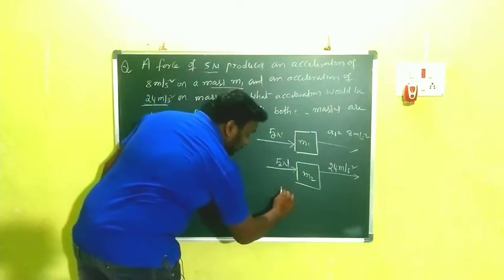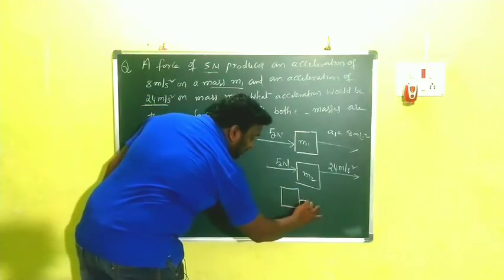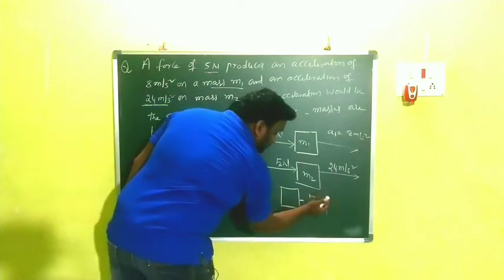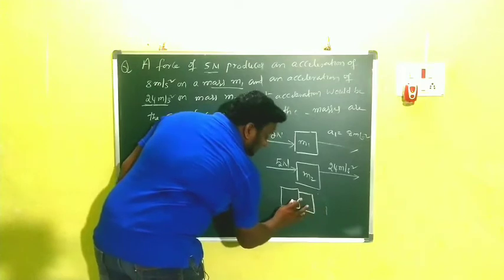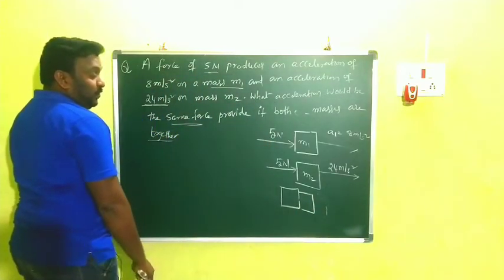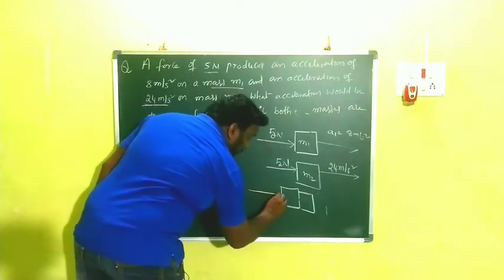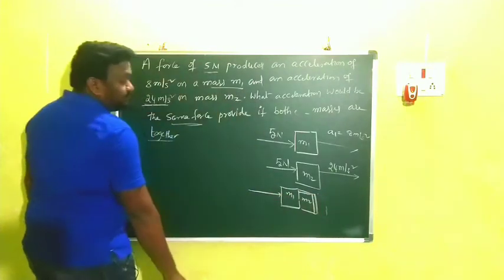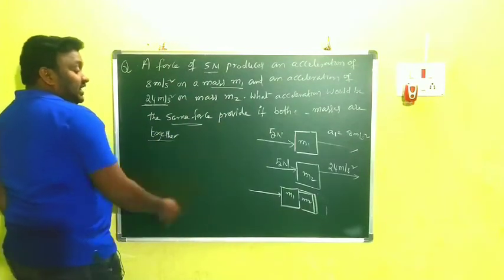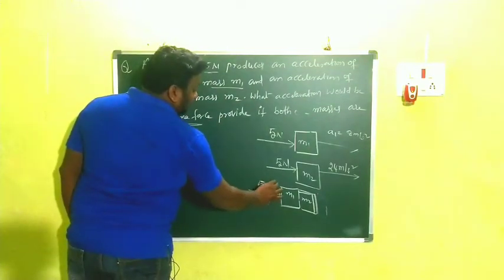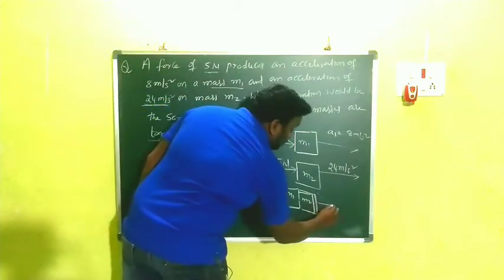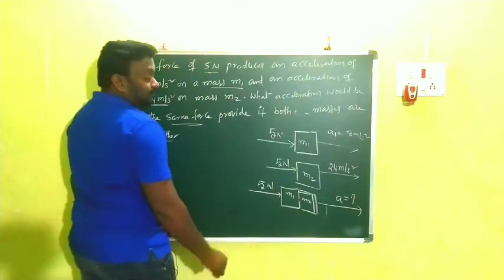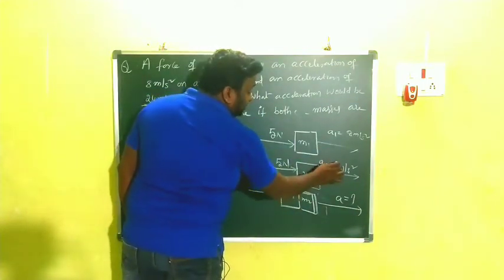That means in this case, we combine m1 and m2 together. Simply, we keep them side by side, combined together with a rope, and now we apply a force here. This is m1 and this is m2. When they are combined together, how much force are we applying again? 5 newtons. Then what do you have to find? The common acceleration. This is a1 and this is a2.